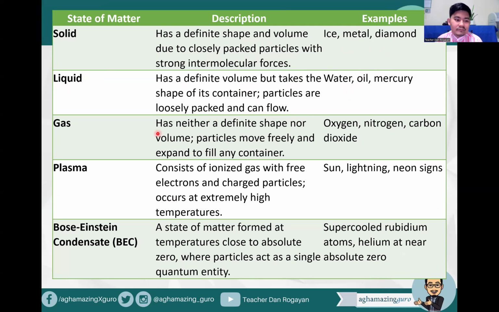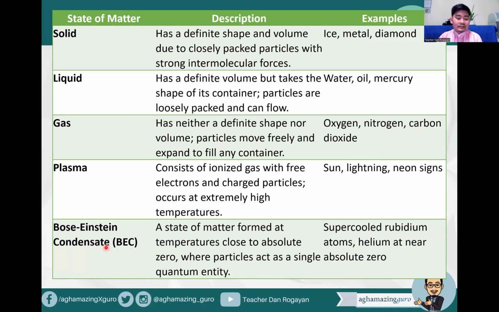oil, and mercury. For gas, it has neither a definite shape nor volume. Particles move freely and expand to fill any container. Examples are oxygen, nitrogen, carbon dioxide. And when we talk about the most abundant element in our atmosphere, we're talking about nitrogen, and nitrogen is at 78%. Plasma consists of ionized gas with free electrons and charged particles. It occurs at extremely high temperatures. This includes our sun, lightning, and neon signs.